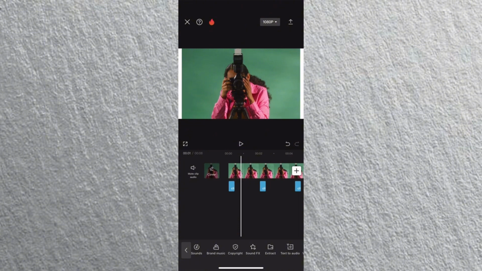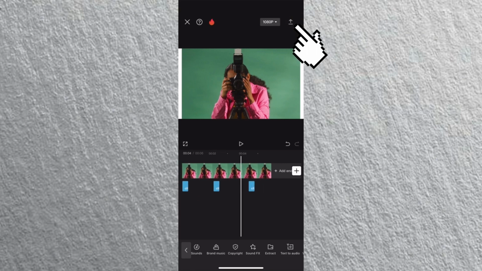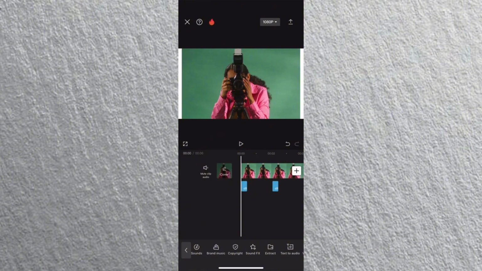Once you are done with that, tap on the play button to preview your video with the added sound effect. Once you are satisfied with your video, tap on the export button at the top right corner to save and export your video with the added sound effect.